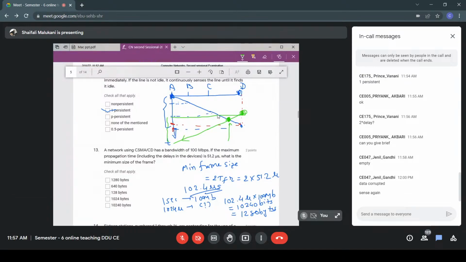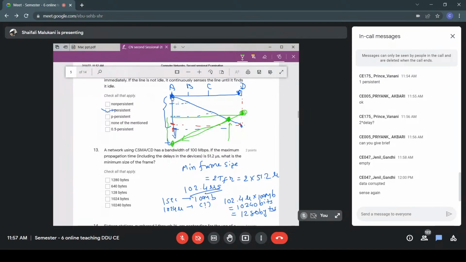How does it know? It senses again. Yes, it continuously senses, right? So this corrupted data which has changed here will also take some propagation time to reach A. Because the data has changed here, when it moves in the channel, it will come back to A. It will take some propagation time. Yes or no? So at this location, A might come to know that okay, a collision has happened.